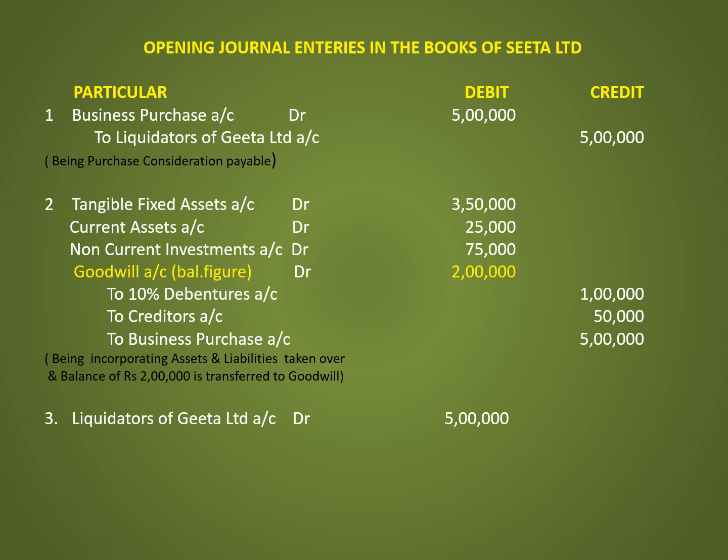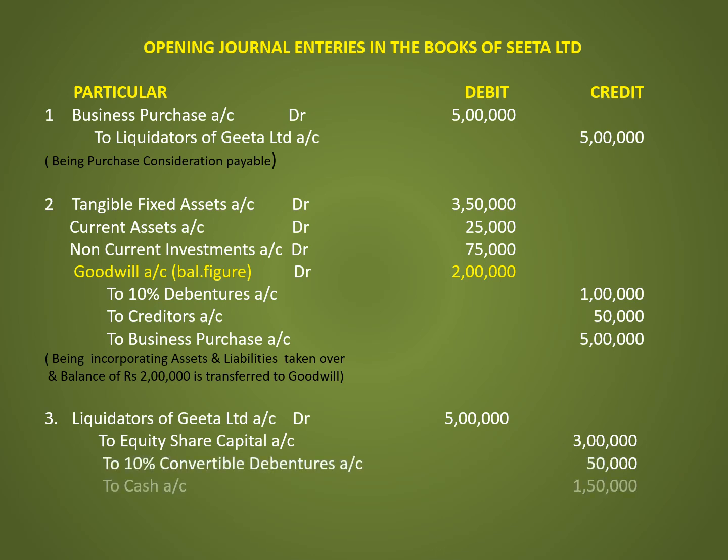The entry will be liquidators of Geeta Limited account debit 5 lakh, to equity share capital 3 lakh, to 10% convertible debentures account 50,000, to cash 1,50,000. So for this entry the narration is settlement of purchase consideration in the form of, that is 60% in shares, 10% in convertible debentures, and balance in cash.